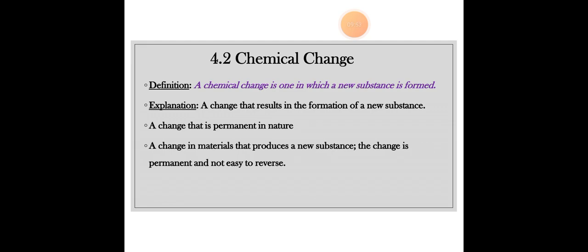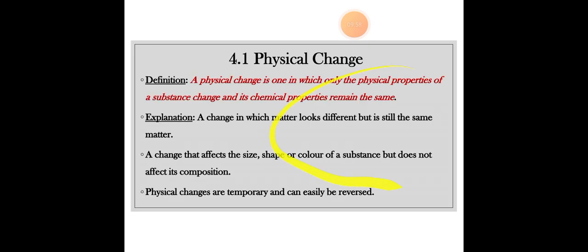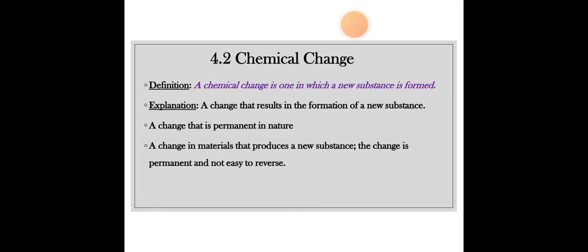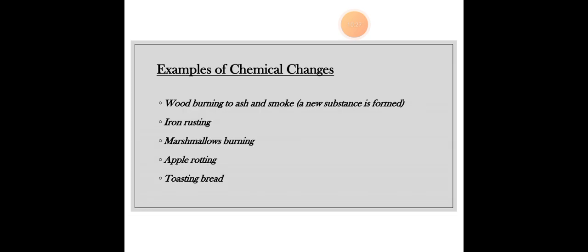A change that is permanent in nature. As I told you, physical changes are temporary and can be easily reversed, but chemical changes cannot be reversed. They cannot be brought back to their original shape, size, color, appearance, nature, because they are permanent. So a chemical change is a change in materials that produces a new substance, is permanent and not easy to reverse. Okay. Examples of chemical changes.